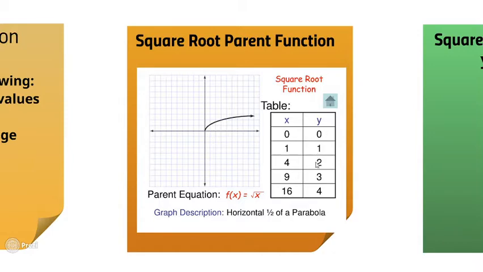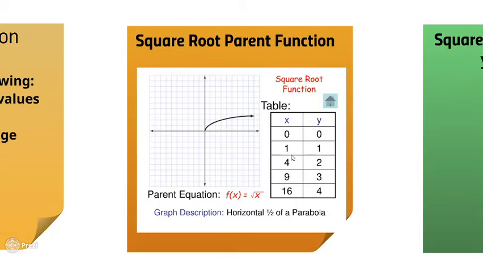And remember, the reason why I picked these x values is because they are really easy to square root. It's really easy to square root 0, 1, 4, 9. When you square root 0, you get 0. When you square root 1, you get 1. When you square root 4, you get 2. When you square root 9, you get 3. If I were to pick 2 as an x value, you can't easily square root 2.